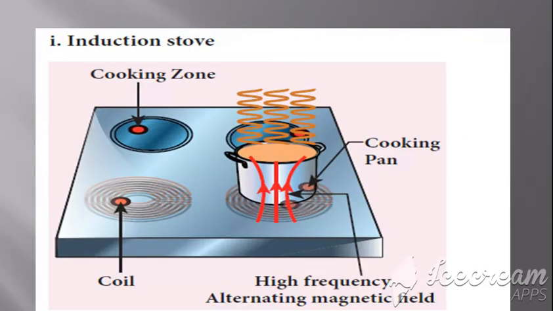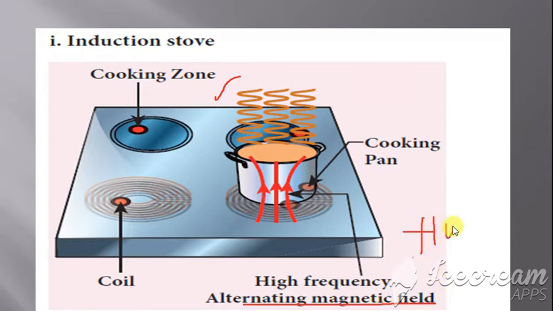Clear? The first application which we have seen is the induction stove. This induction stove has the cooking zone, which is the place where we cook. Below this cooking zone there are coils. See the shape of the coil: they are in the form of concentric circles. How this works is, we pass current in this coil, and as soon as the current flows, there is a magnetic field produced. Because of that magnetic field, there is also a magnetic flux.